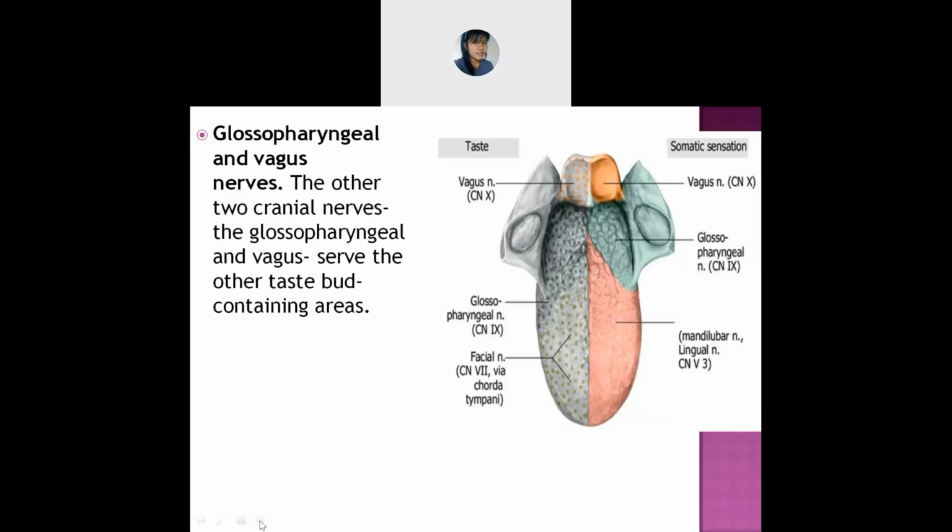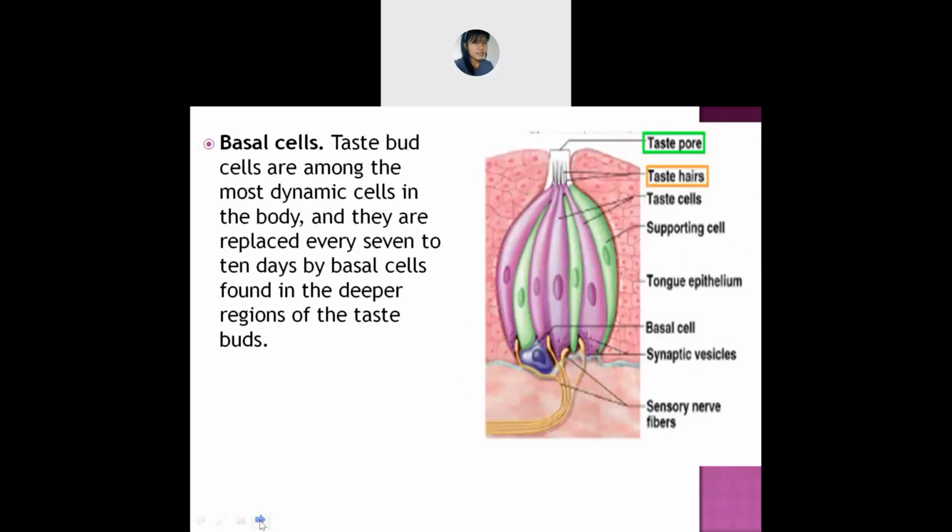Okay, let's move to the next, which is the basal cells. This basal cells is also included in your tongue. This purple color, I hope you can see. Can you see it? The basal cells? Purple color.